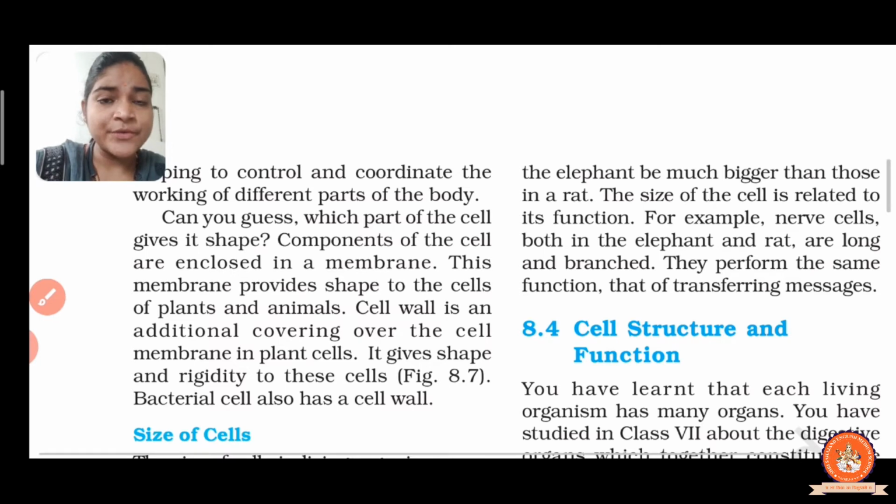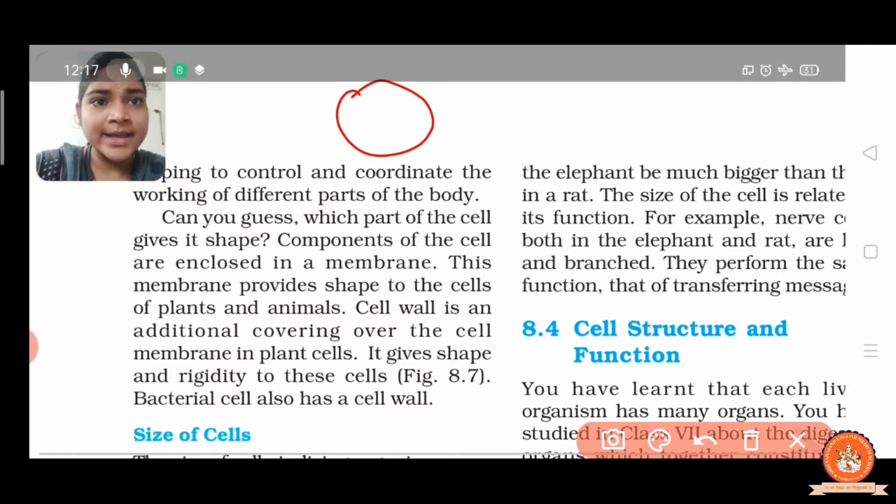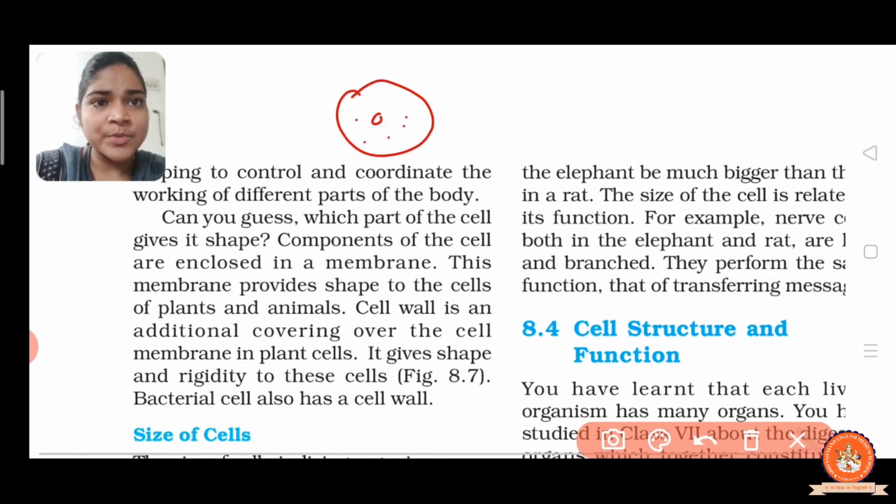Which components? Like the nucleus, cytoplasm and all. Suppose here is the cell, in that the nucleus, cytoplasm, right? So these are all enclosed in the cell membrane.